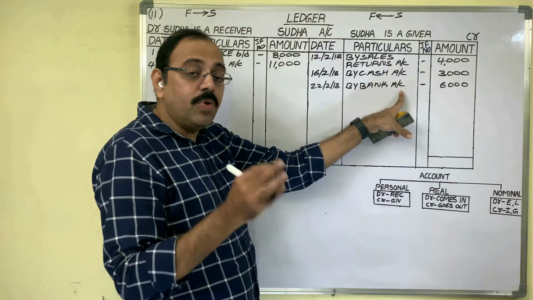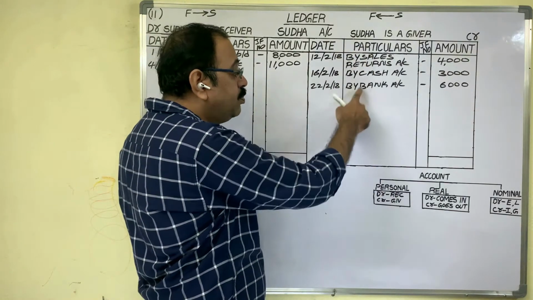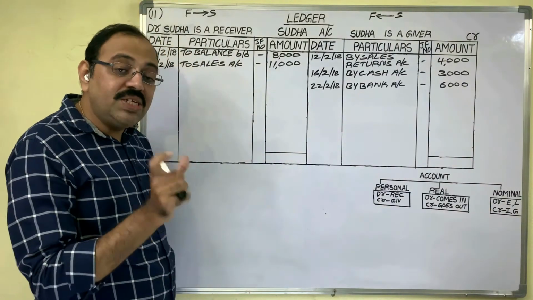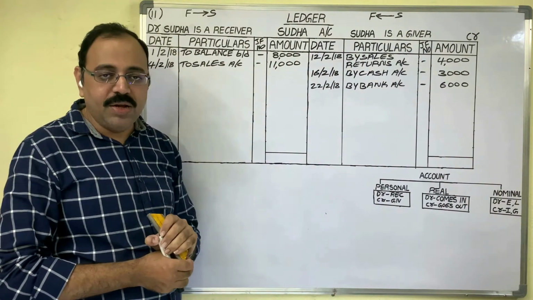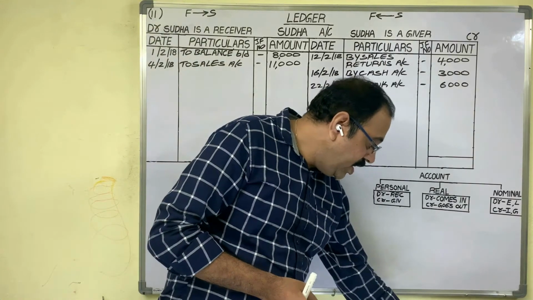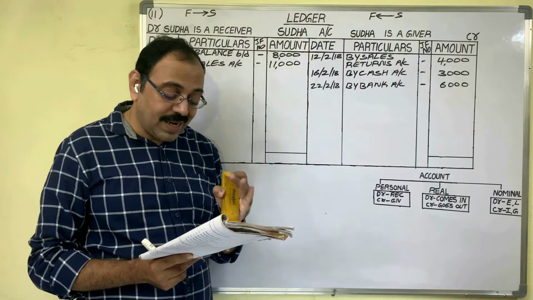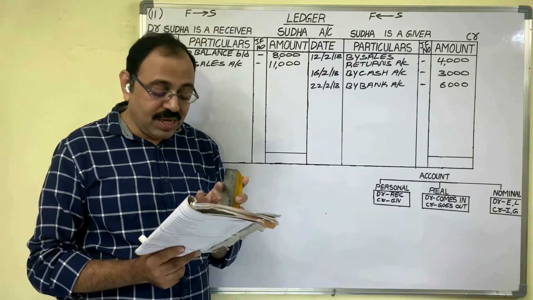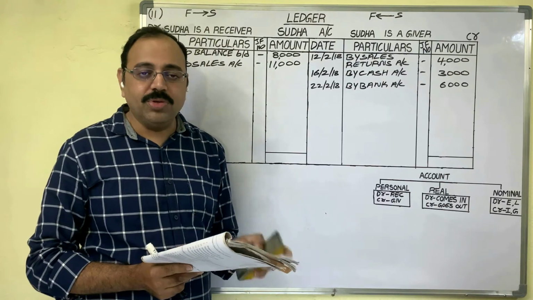But if you post in this manner, you have to be very careful about the particulars column, because we are not using journal entries now. You should carefully remember which account name to write in the particulars column. Now come to the last transaction of this problem. On the 28th, Sudha's account is settled with 10% discount. For this transaction, no amount is given because we have to compute it.